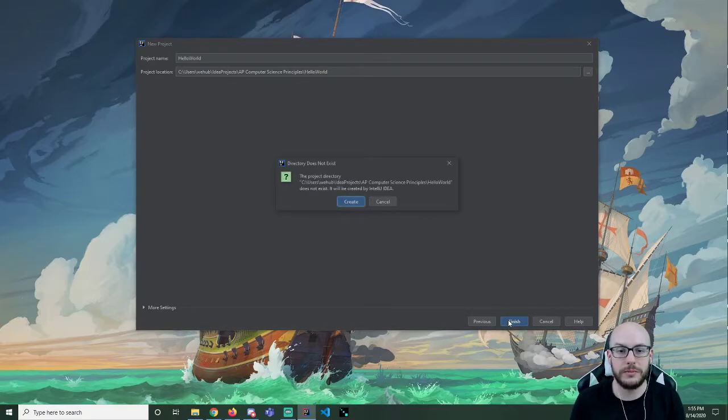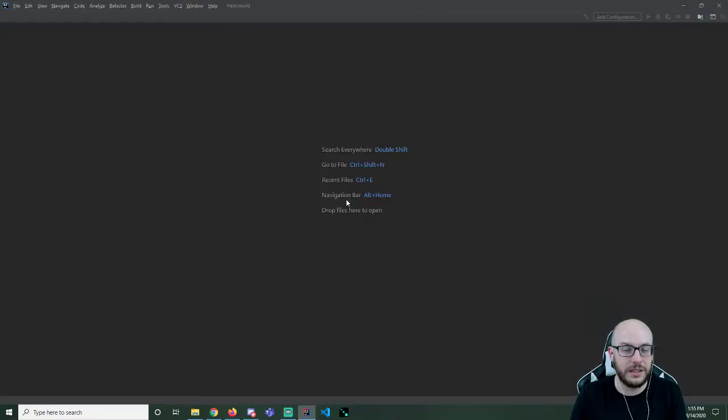So we'll hit finish. It's going to tell me this does not exist. Do I want to create it? You might also, if you followed the IntelliJ Java JDK setup video, already have this thing in existence, and you can click override.